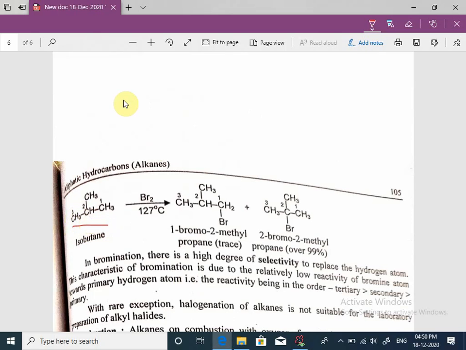See isobutane: CH3, carbon, hydrogen is attached to this carbon, and this is CH3, and this is CH3, and this is CH3. And when isobutane reacts with bromine, Br2,